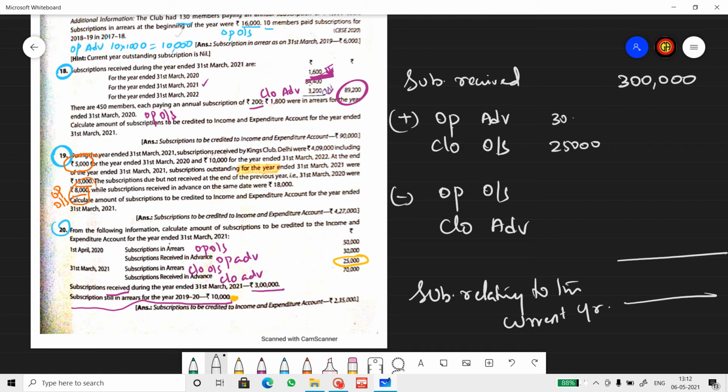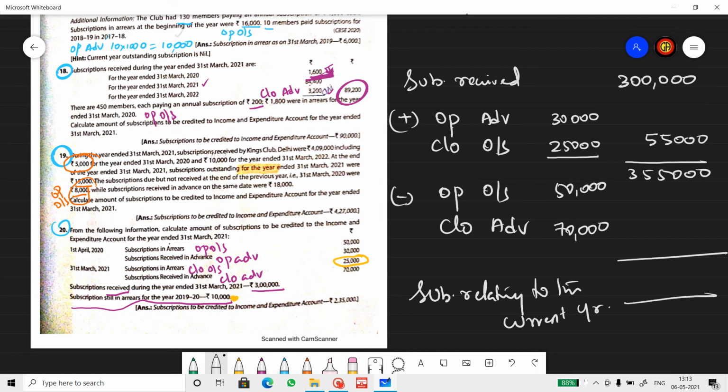Opening advance is 30,000. So I'll be adding 55,000 to this. So I get 3,55,000. Closing advance is given as 70,000, and opening outstanding is 50,000.